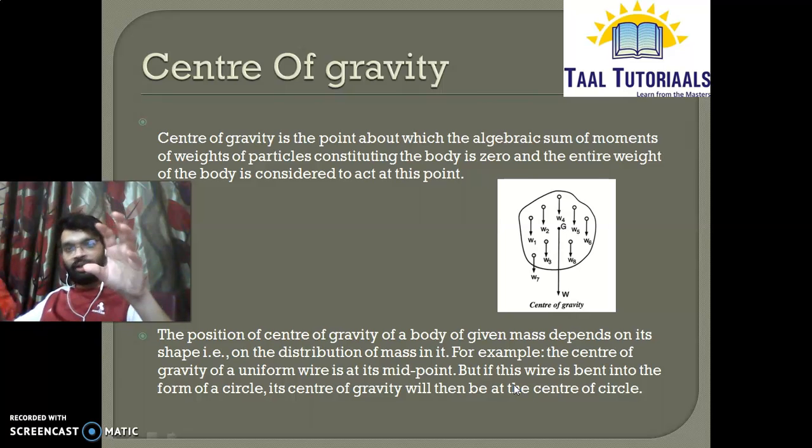So the position of the center of gravity of a given mass depends on its shape. See, the two examples are both wire, but if it is bent, its center of gravity changes from the midpoint to the center of the circle.